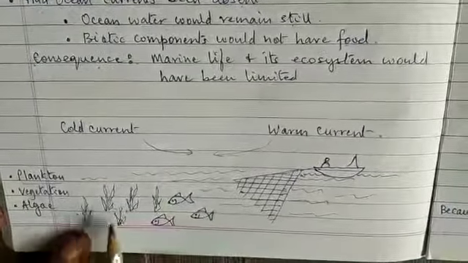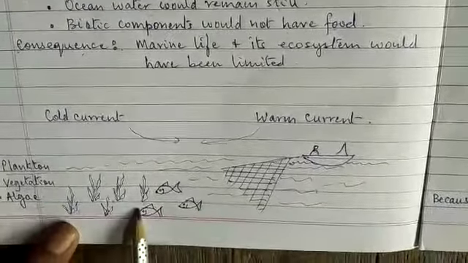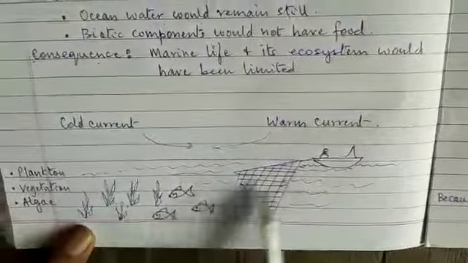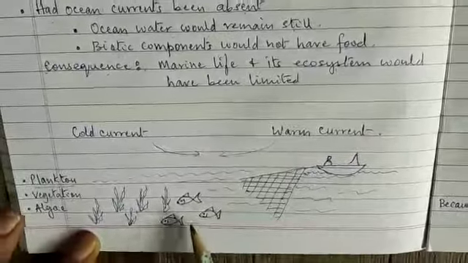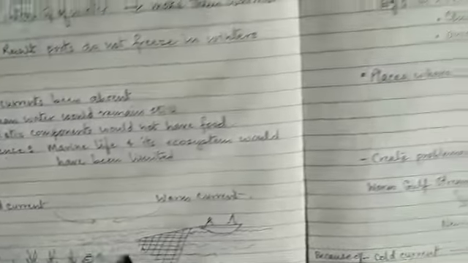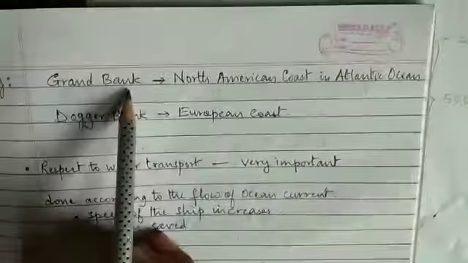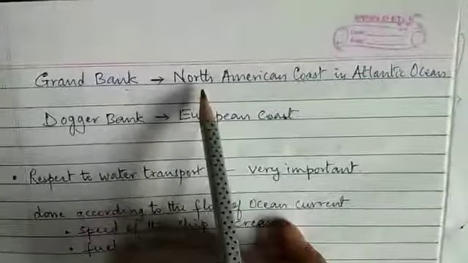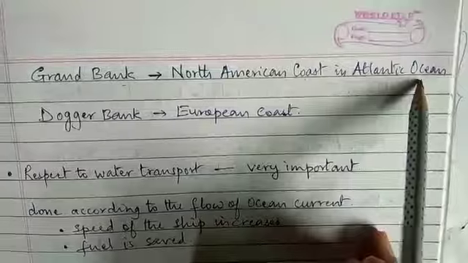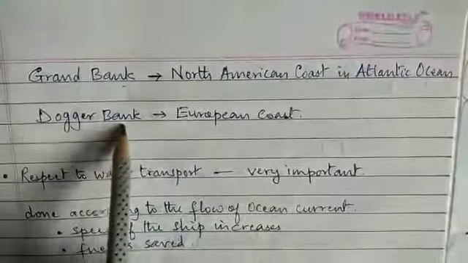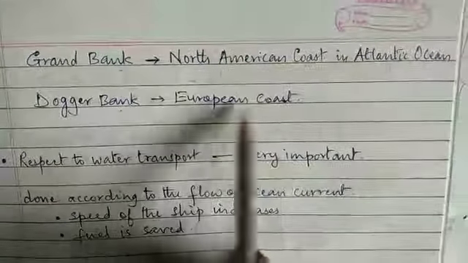The fishes come to eat this food, and that is why this area becomes a good fishing ground. Examples of such places are the Grand Bank, to the north of the American coast in the Atlantic Ocean, and the Dogger Bank on the European coast.